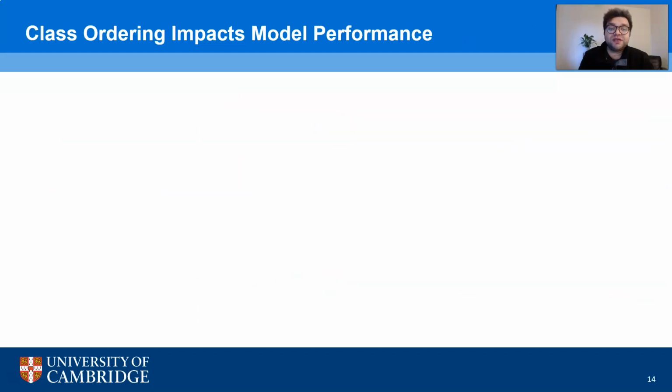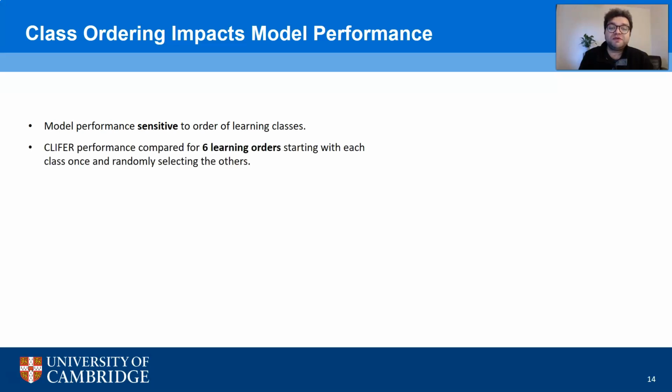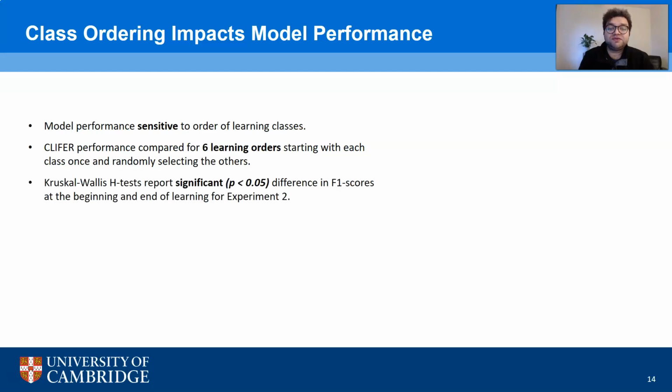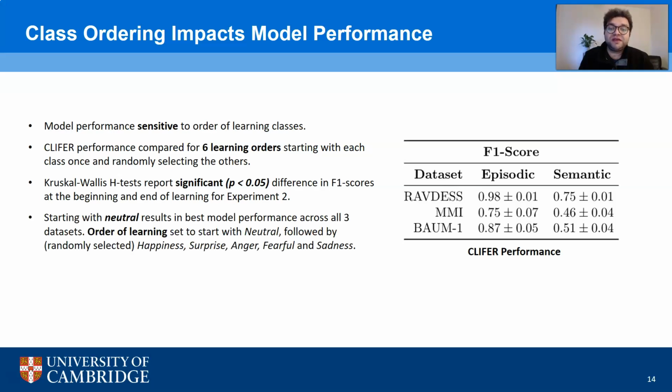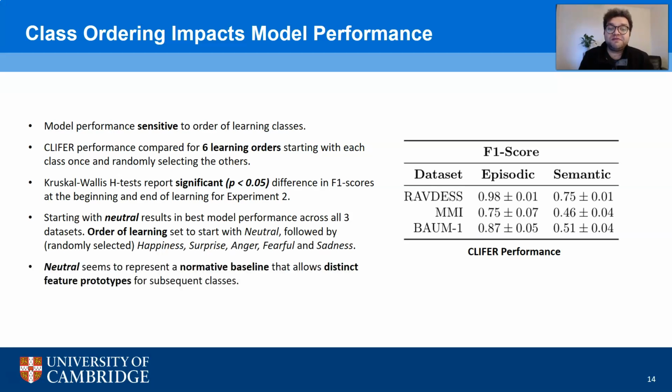Interestingly, class ordering significantly impacts the model's learning behavior. We compared model performance for 6 different class orderings, starting with each class once. The F1 scores for beginning and end of learning were compared across orders, resulting in a significant difference due to class ordering. Starting with neutral resulted in an overall increase in model performance. Neutral samples form a normative baseline for the model and enable learning distinct feature prototypes for subsequent classes.